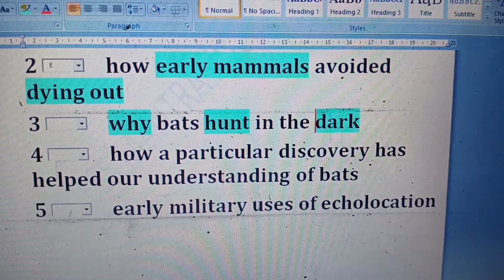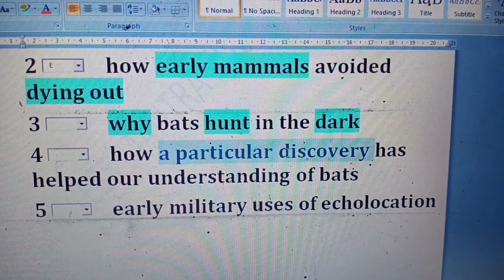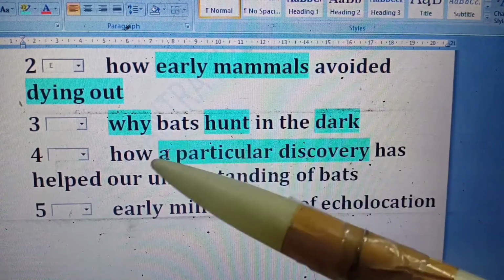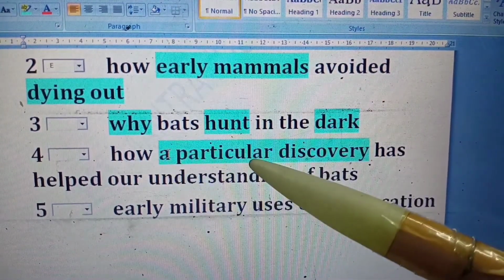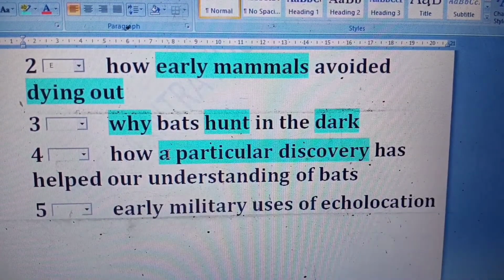Okay, next is how a particular discovery. Dear students, again they have given a particular discovery. They use the word "a". "A" means the answer is only one. So we have to focus on this word "a". A particular discovery has helped our understanding of bats.